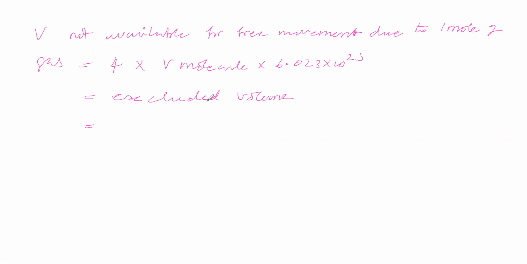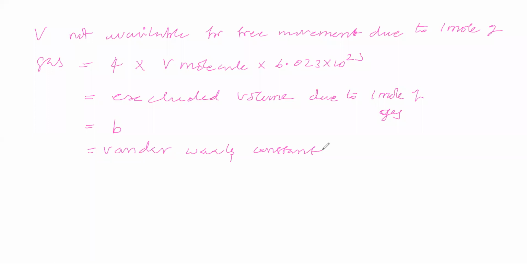This is the excluded volume due to 1 mole of gas. This excluded volume is called B. This B is called the van der Waals constant. So what is B? What is the definition of B? B is called the excluded volume due to 1 mole of gas, which is equal to 4 into volume of a molecule into Avogadro number.